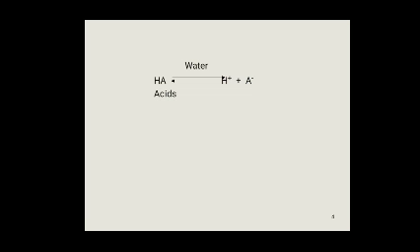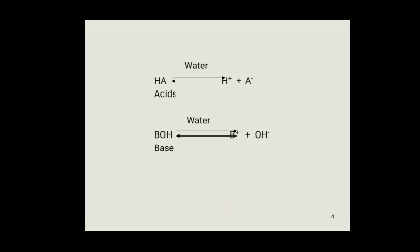Arrhenius acid. A substance which dissociates in aqueous solution and produces H plus ions is called acid. For example, HA dissolved in water produces H plus ions plus A minus ions. So it gives H plus ions when dissolved in water. This substance is called acid.